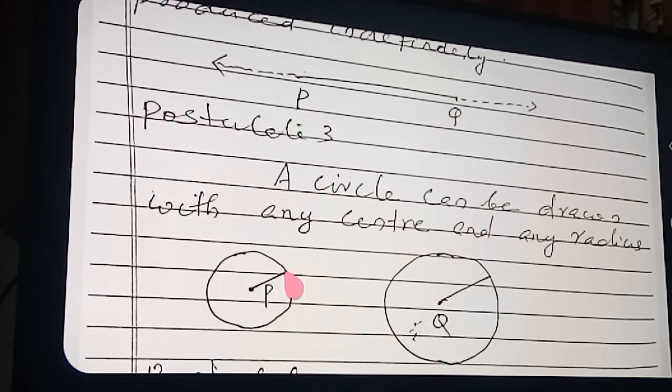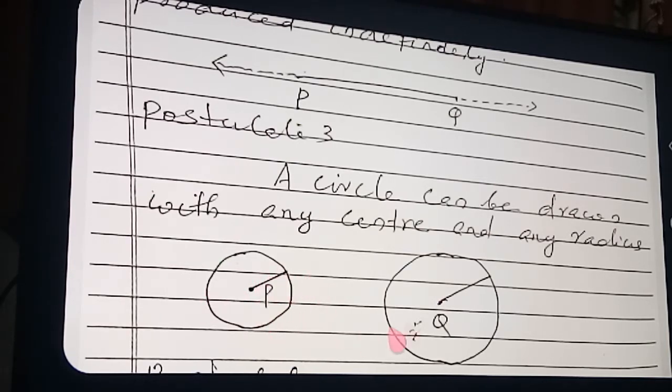See here, the one point I marked here means the point is on the circle. So here, see this point, this point and this point. And this is the fixed point, and the fixed distance is this one. I have drawn the line segment, that is the fixed distance. In such a way, you take any point over here, the distance between this point and that point will be equal. So that is the definition of the circle.